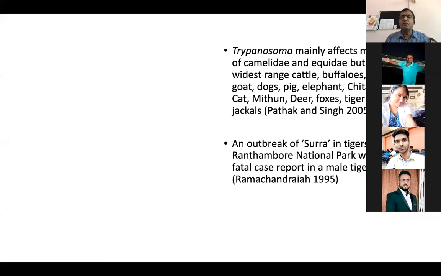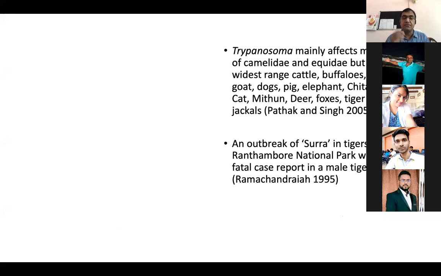Now, the next very important and most widely talked about disease in wildlife is trypanosomiasis, or surra. We have seen a case of trypanosomiasis in white tigers in our zoo also, around 5 to 7 years ago.